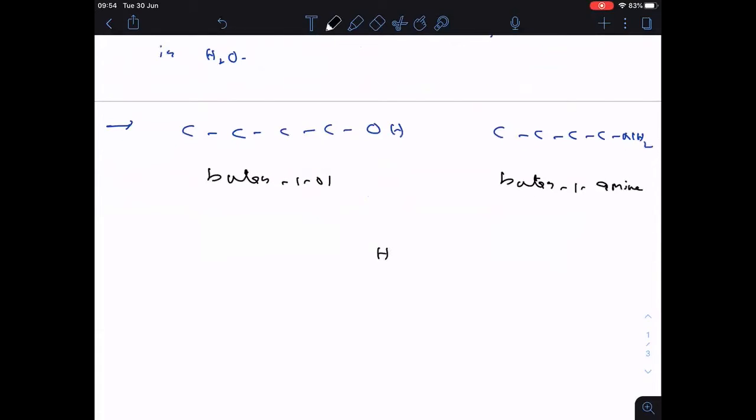Now let me take the water molecule. In butan-1-ol, hydrogen forms hydrogen bonding with oxygen of the water molecule. Similarly, in the amine also, hydrogen forms hydrogen bonding with the water molecule. So both are forming hydrogen bonds with water. Then which is more soluble? That is important here.